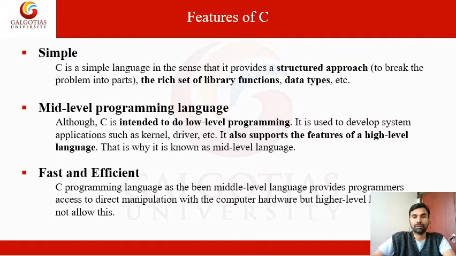You can write a program to control the CPU, control your memory, everything, by writing C programming code. For example, any operating system kernels are written only in the C language.